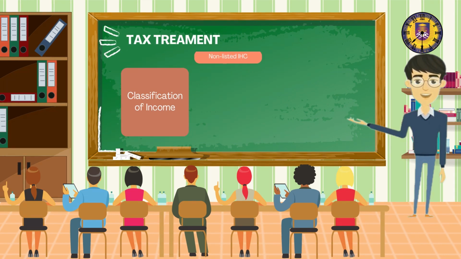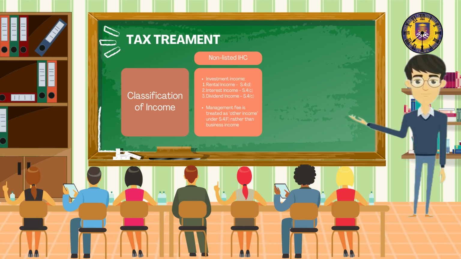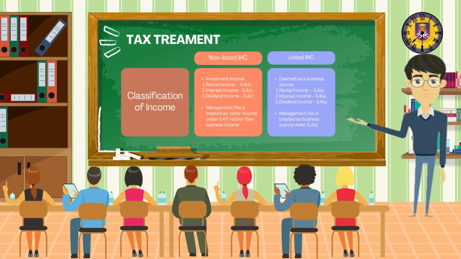Classification of income. For non-listed IHC, investment income is rental income under Section 4D, and interest income and dividend income under Section 4C. Management fee is treated as other income under Section 4F rather than business income. For listed IHC, deemed as a business source is rental income, interest income, and dividend income under Section 4A. Management fee is treated as business source under Section 4A.